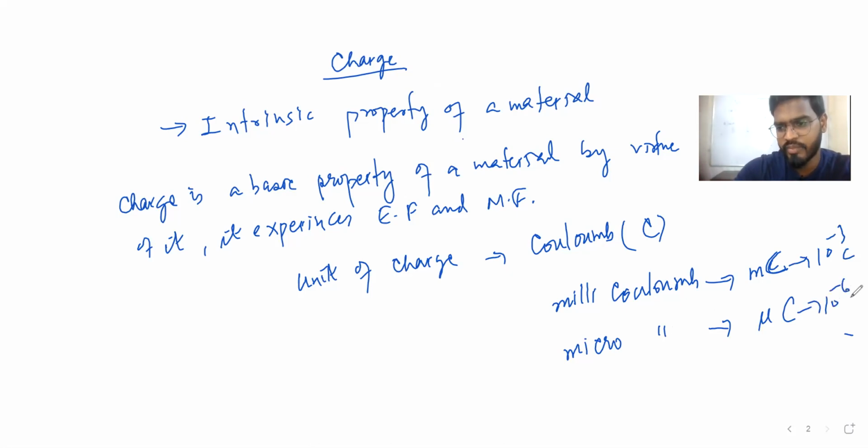Microcoulomb is 10 to the power of minus 6 coulomb. Then nanocoulomb is 10 to the power of minus 9 coulomb, right? In this way we can express the units of charge.